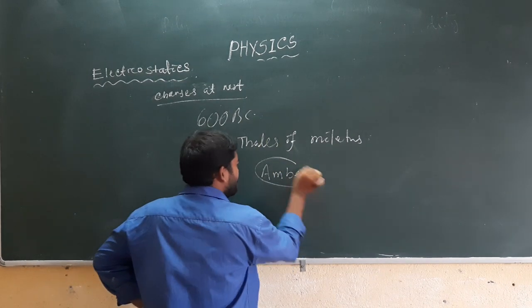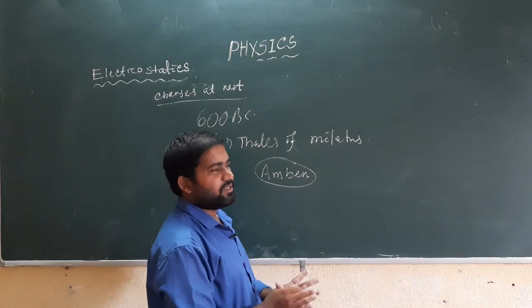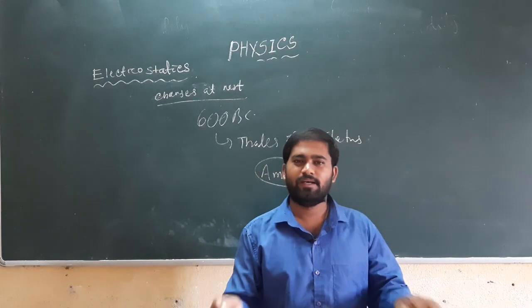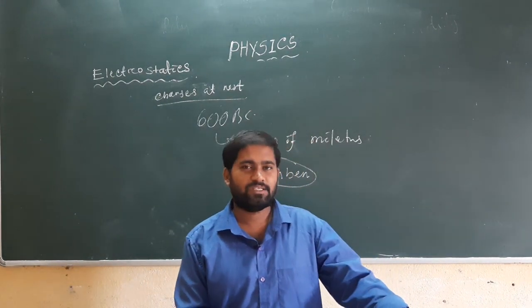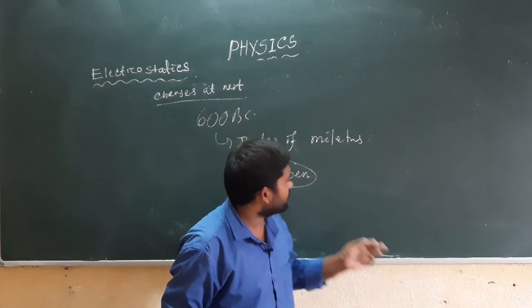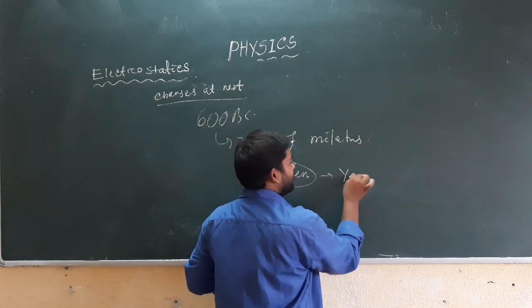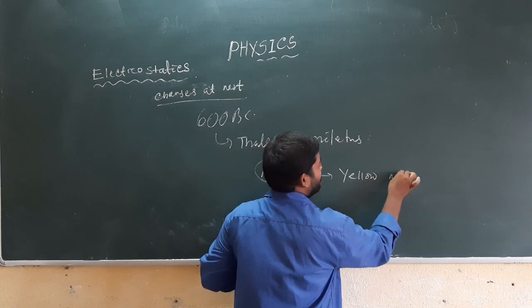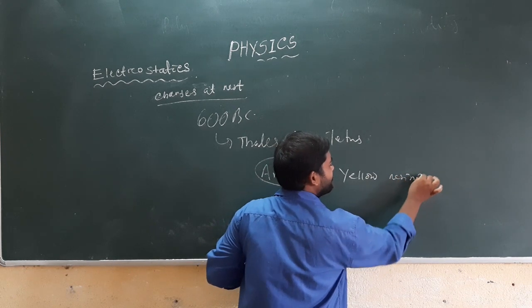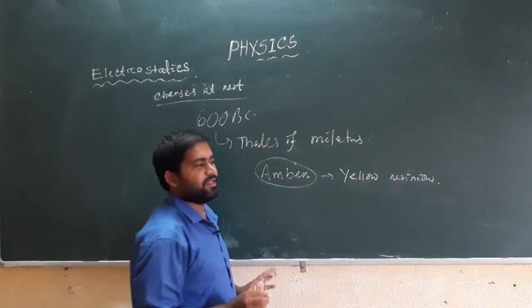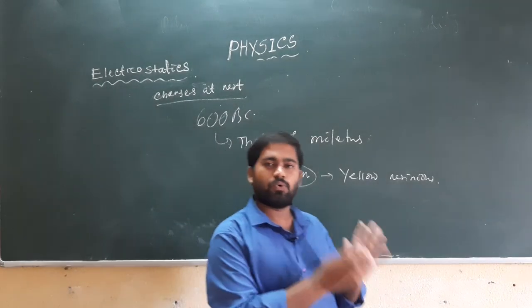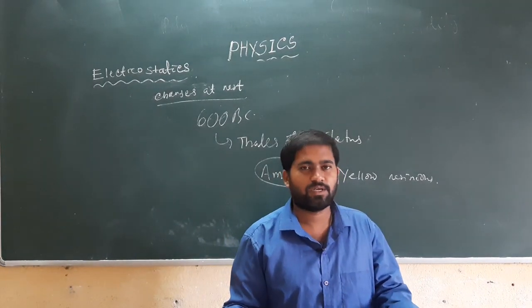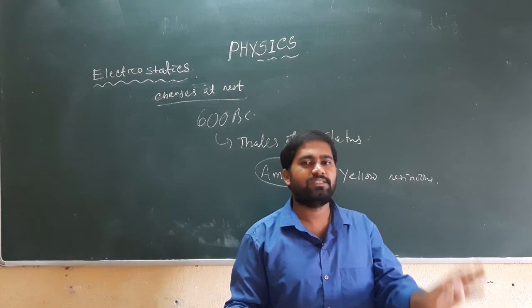Amber is a hardened material of the pine tree, a yellow resinous material that is found on the shore of the Baltic Sea. It is a hardened part of a pine tree.